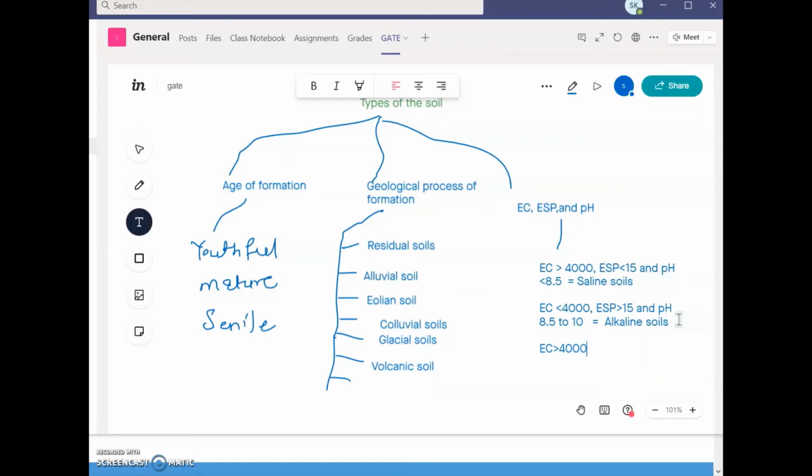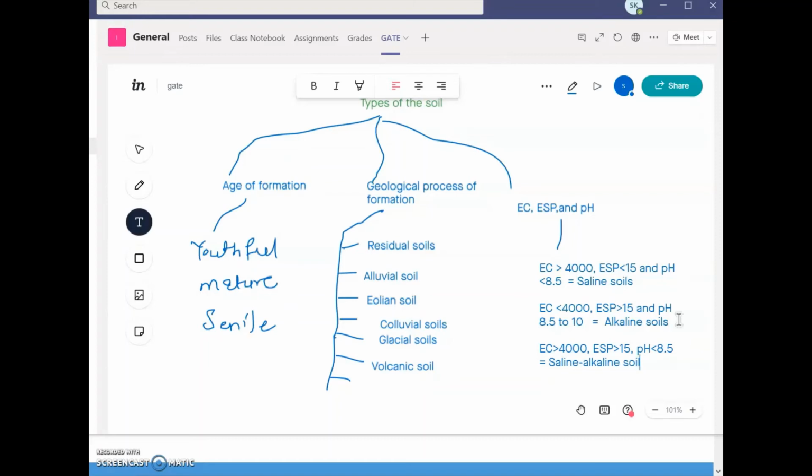Then ESP greater than 15 is like alkaline soil. And the last condition is pH: if pH is less than 8.5, like saline soil, then such a soil we can call saline alkaline soil.